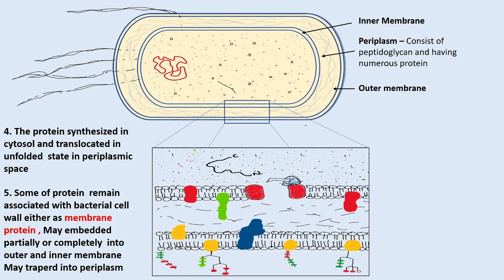So this is the molecular structure of the membranes of gram negative bacteria. This is the cytoplasm. This is the inner membrane. This is the periplasmic space. And this is the outer membrane.